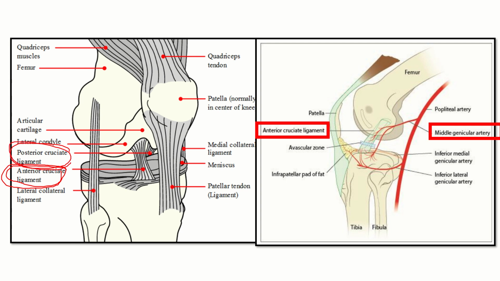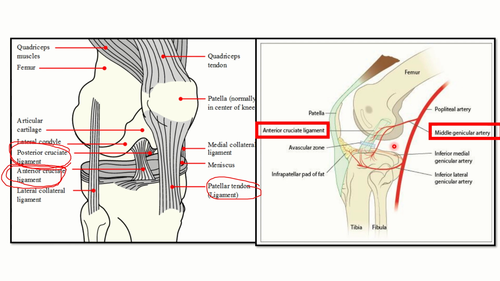The anterior cruciate ligament and posterior cruciate ligament are the most important structures for this synovial knee joint. We can also see the patellar tendon, and the medial and lateral collateral ligaments. So these five ligaments are the most important ligaments for the knee joint, and among them the anterior cruciate and posterior cruciate ligaments are the most important.